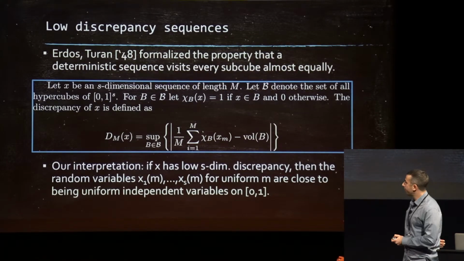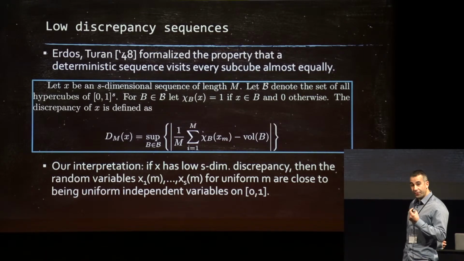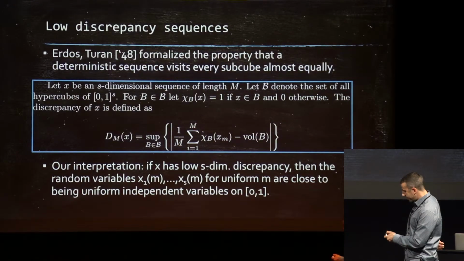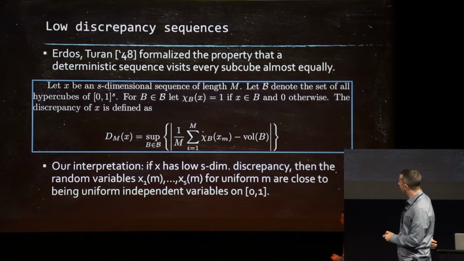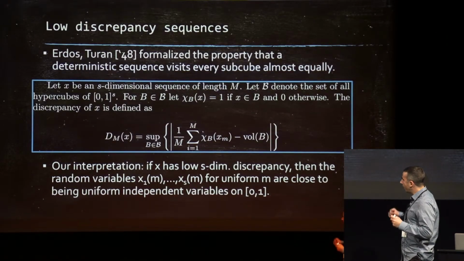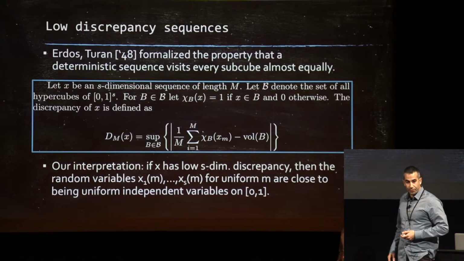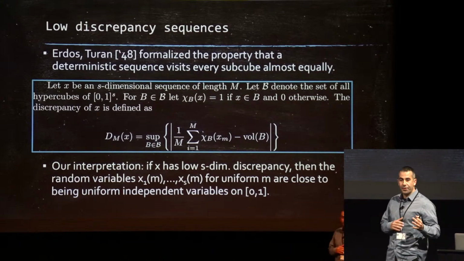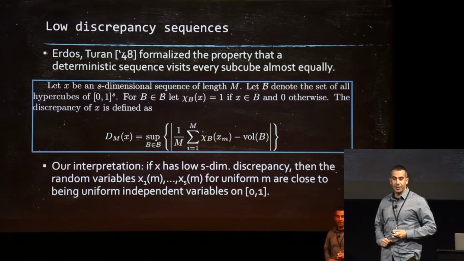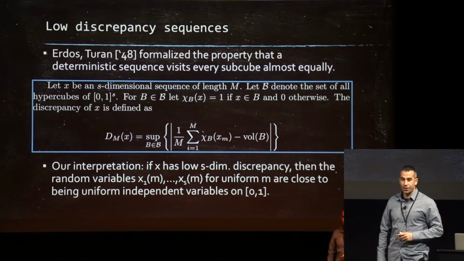The cute thing about this is the following interpretation. If you have a sequence of low discrepancy, say s-dimensional discrepancy, and you look at any set of s coordinates, then this vector (x_1(m), up to x_s(m)) is very close to a bunch of independent uniform random variables. So that's the key interpretation. Low discrepancy is kind of the same as saying it's a bunch of IID random variables up to some total variation error.